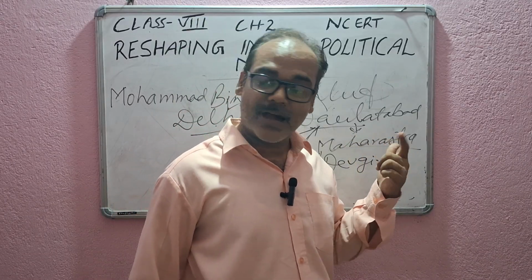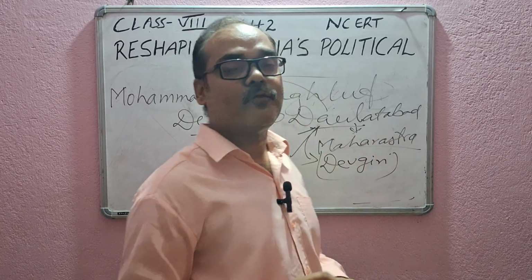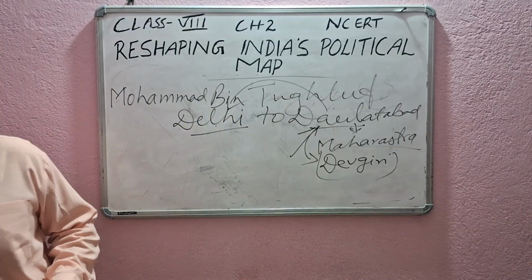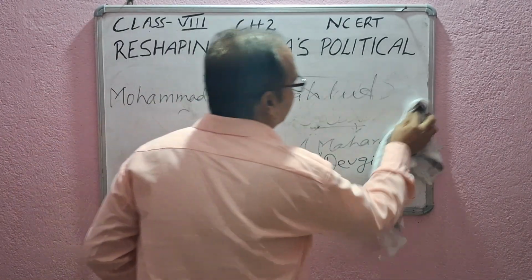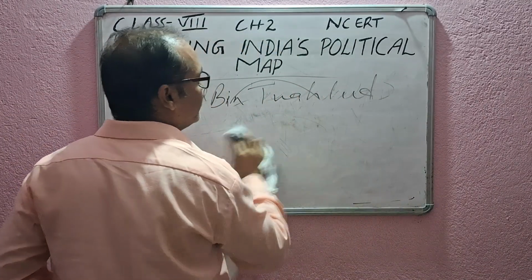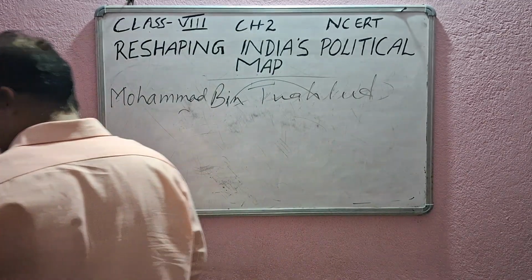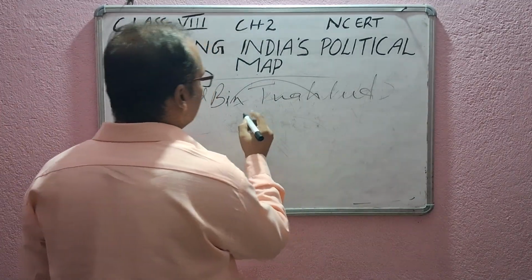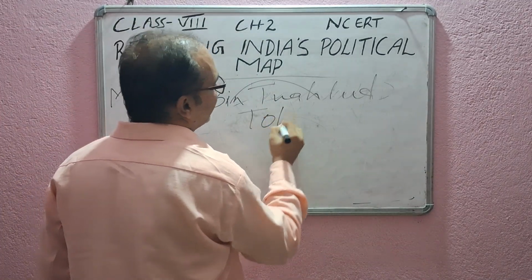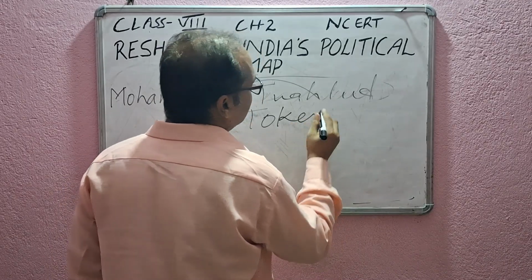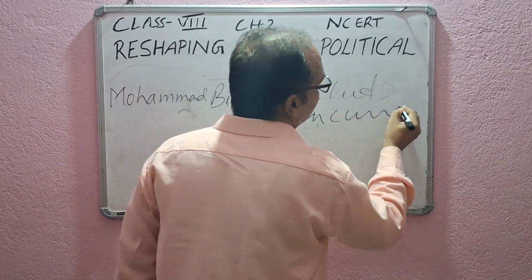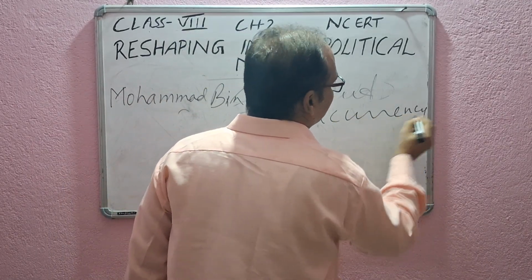This was the first. Another one, the minting of coins. It was the second blunder which Muhammad bin Tughlaq made. In minting, he started the token currency. See, it was not a bad decision to start token currency.